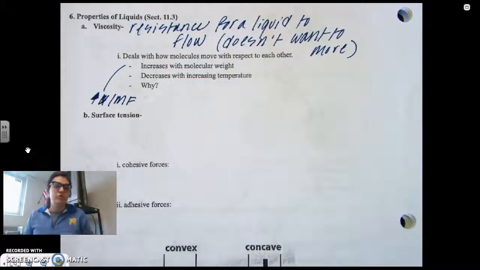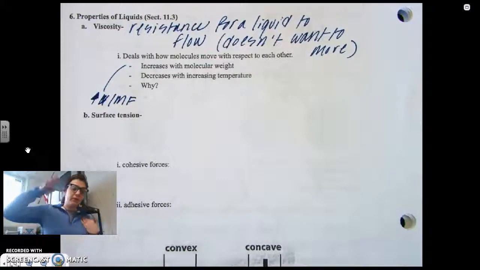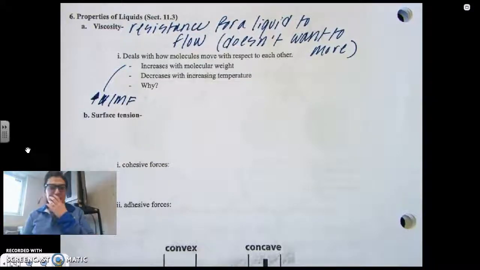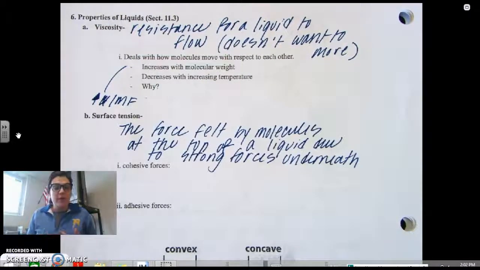The second property of liquids that we need to talk about is surface tension. Surface tension is the force felt by molecules at the top of a liquid due to strong forces underneath. Let's get a working definition down for that. The example that I always give here is that water has really high surface tension. If you've ever seen the movie Ants, where that little ant gets stuck in the water and can't push itself out, that's because water has really strong surface tension.